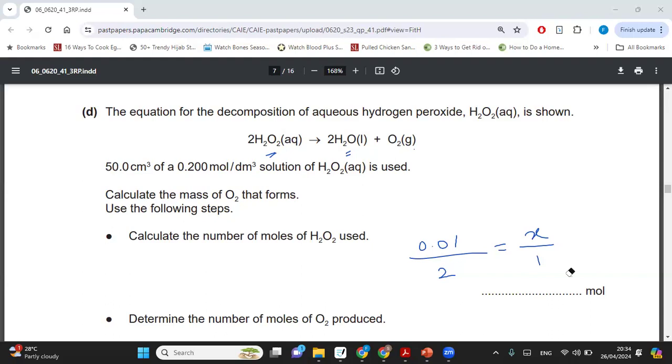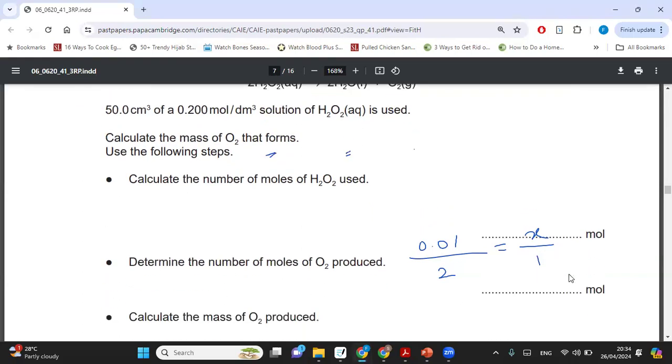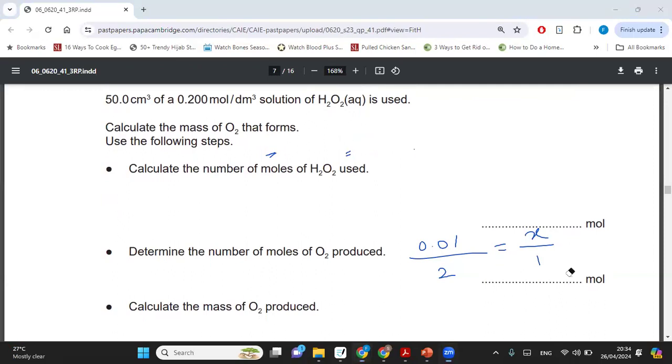Once you have found the number of moles of oxygen, we have to find the mass of oxygen. This is a gas, but they're asking you to find the mass. That's why I said that the rules are not hard and fast. We can use the formulas. I told you a formula, moles is equal to mass over Mr. I told you this is for solids, but that's not a hard and fast rule. I can also use it for oxygen. So if they ask me to find the mass, I will use moles is equal to mass over Mr.